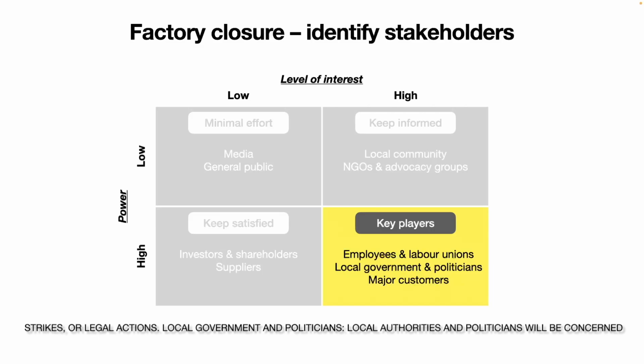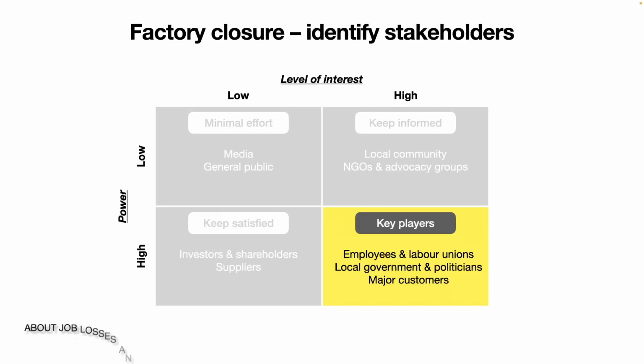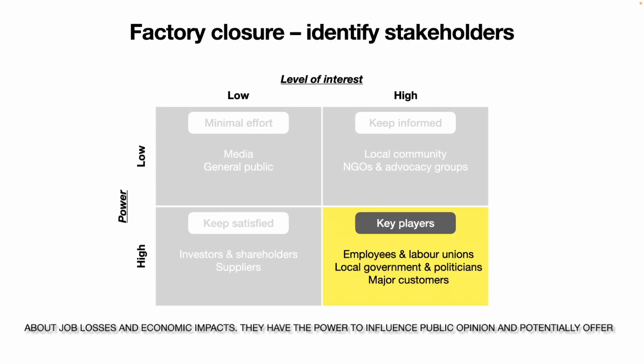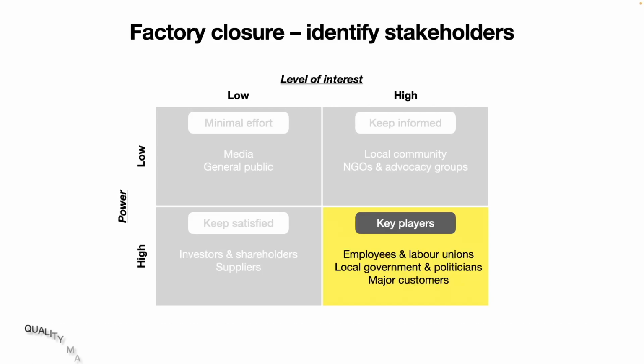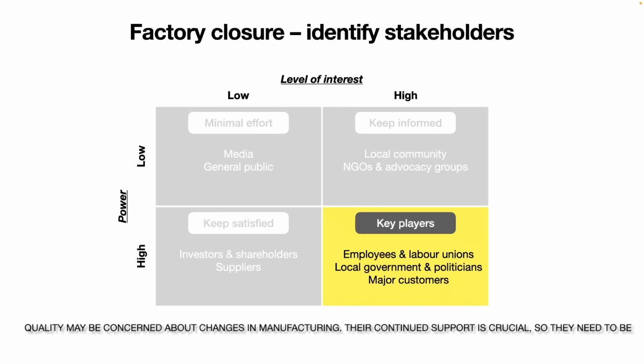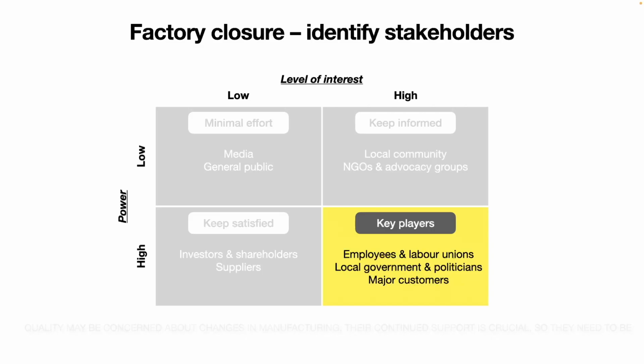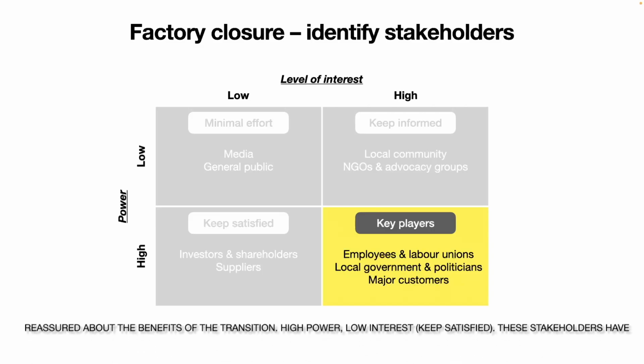Local government and politicians. Local authorities and politicians will be concerned about job losses and economic impacts. They have the power to influence public opinion and potentially offer incentives or impose restrictions. Major customers. Key customers who depend on timely delivery and product quality may be concerned about changes in manufacturing. Their continued support is crucial, so they need to be reassured about the benefits of the transition.